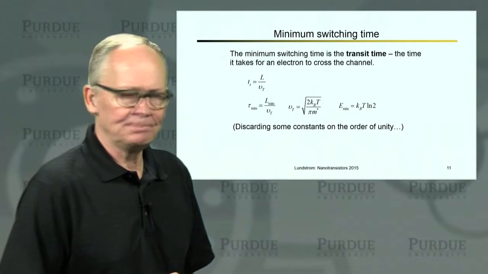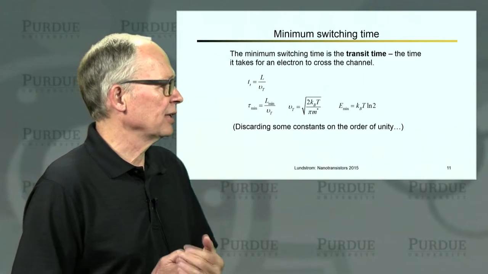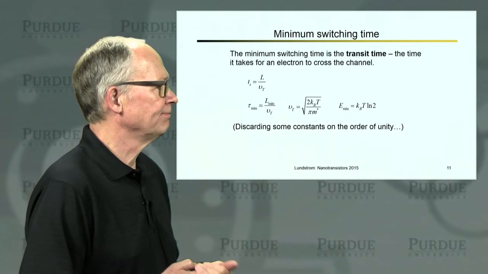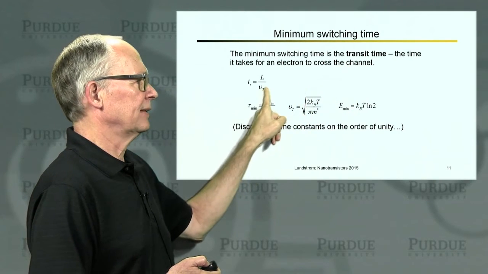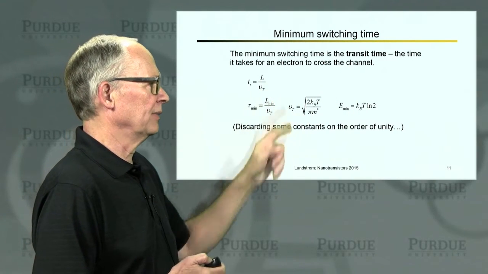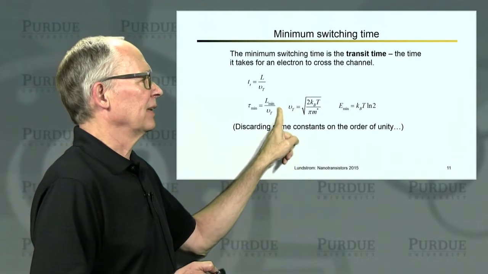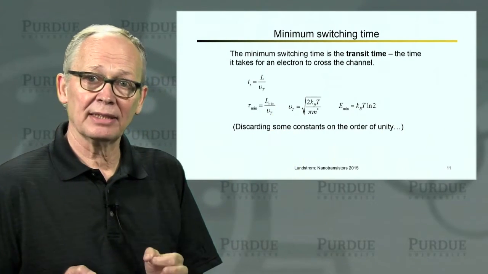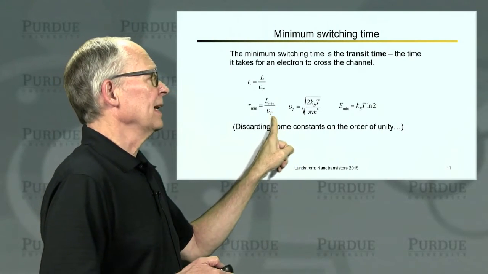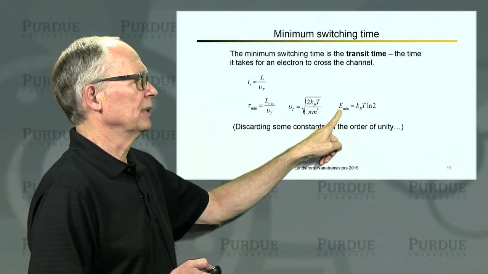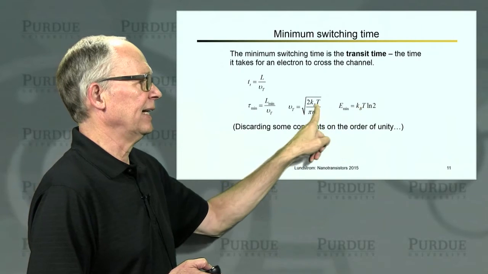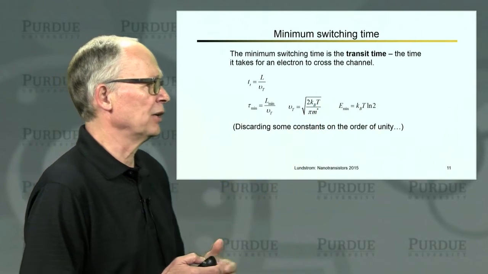Okay, so if we look at the switching time then, the minimum switching time is the transit time. The transit time is the length of the channel divided by the velocity. If the length of the channel is the minimum length that we have just established, and if the velocity is the thermal velocity, and if I assume that the minimum energy is related to kT, I can insert the minimum energy here.